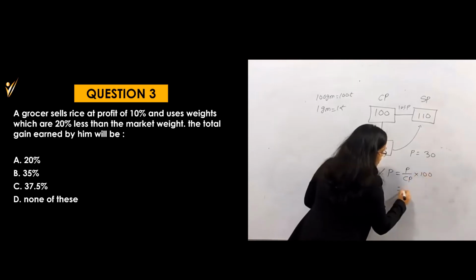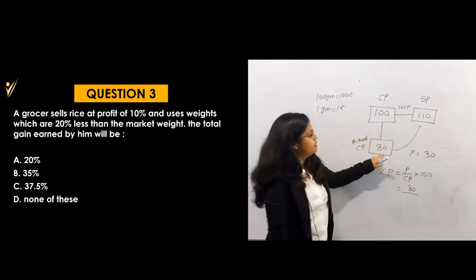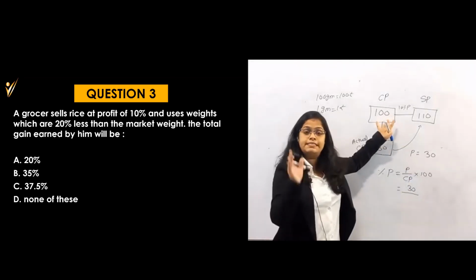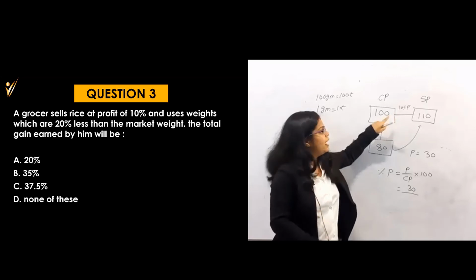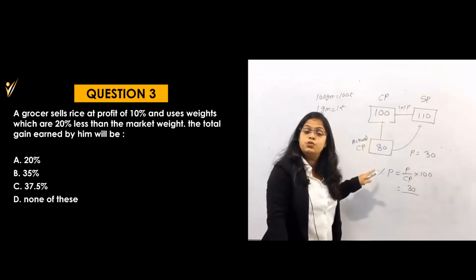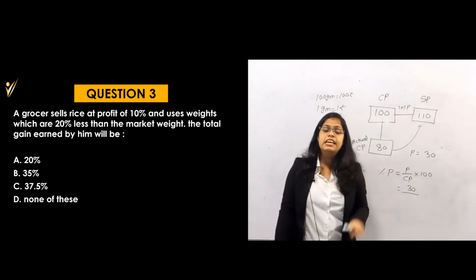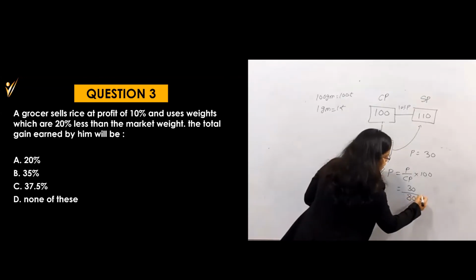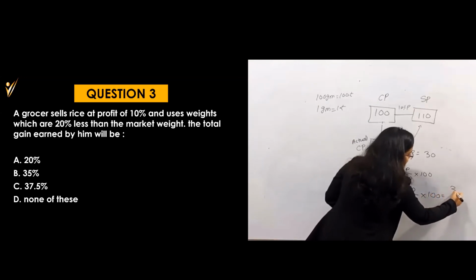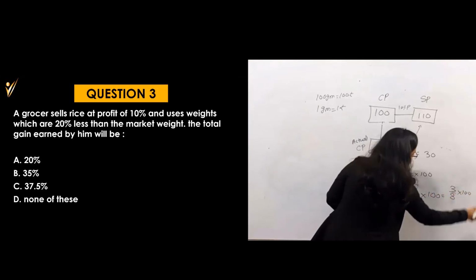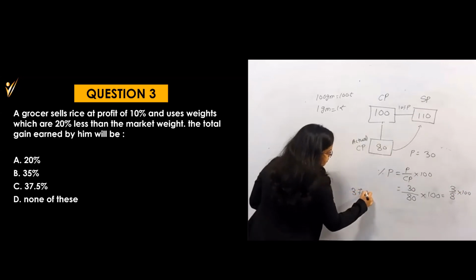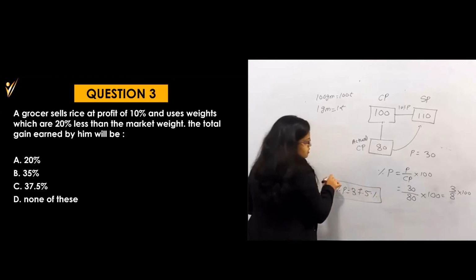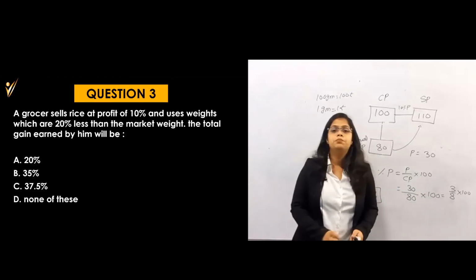And what is my CP? My CP is only 80 because he is selling only 80 grams. He didn't sell 100 grams. If he didn't use the false weight, at that time CP would be 100. But he is using the false weight. That means in reality, he is selling only 80 grams. So cost price will be only 80, and 30 by 80 into 100 becomes a 3 by 8 ratio. 3 by 8 is nothing but 37.5. So the answer becomes 37.5.